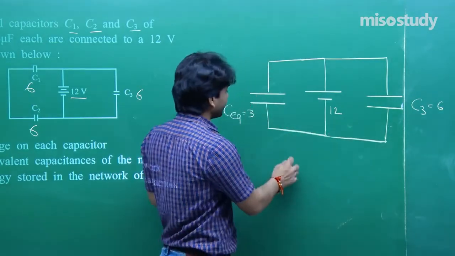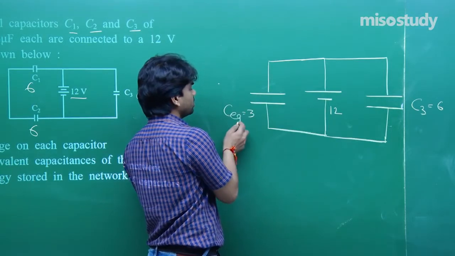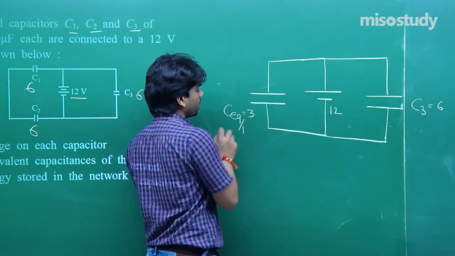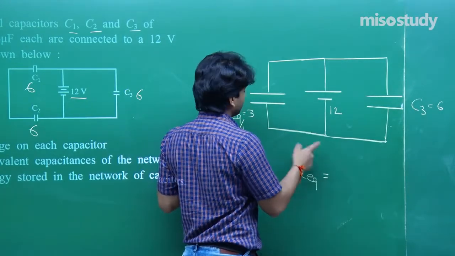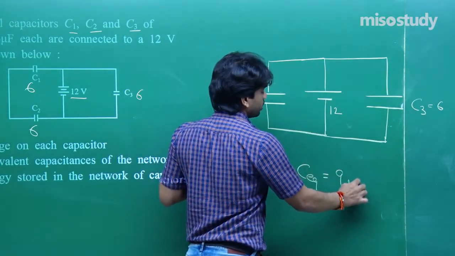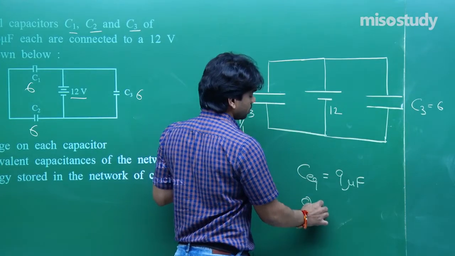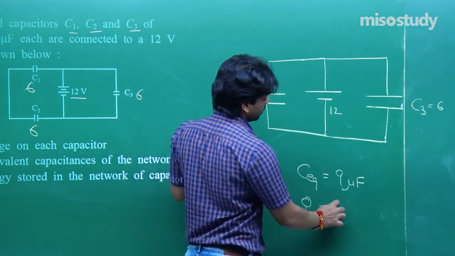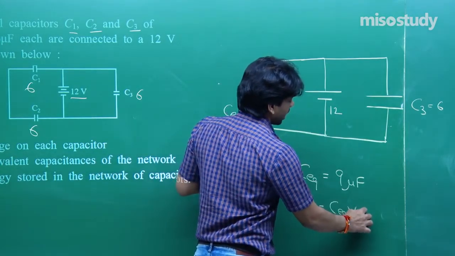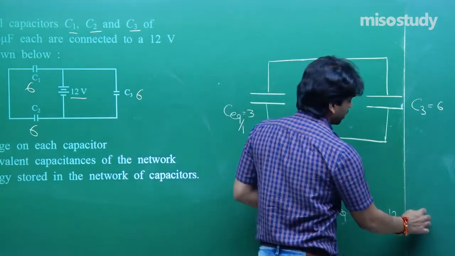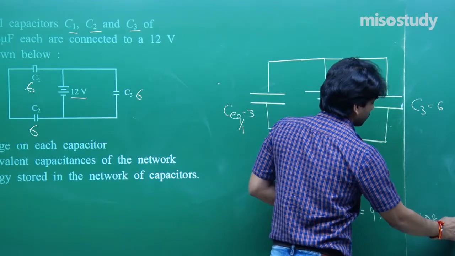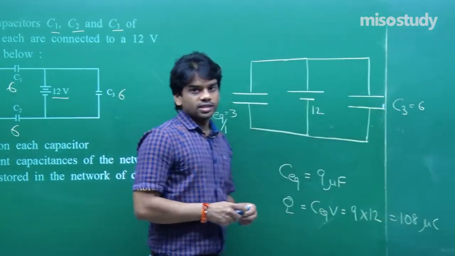These two are in parallel and the charges that will flow. So if I take the net equivalent, this is, let's say, C equivalent due to 1 and 2, so I am marking C equivalent 1. So net equivalent capacitance due to all this will be 6 plus 3, 9 microfarad. So charge that has to flow from the battery will be Q equals CV. So 9 into 12, that comes out to be 108 microcoulomb. Now it has to distribute itself.